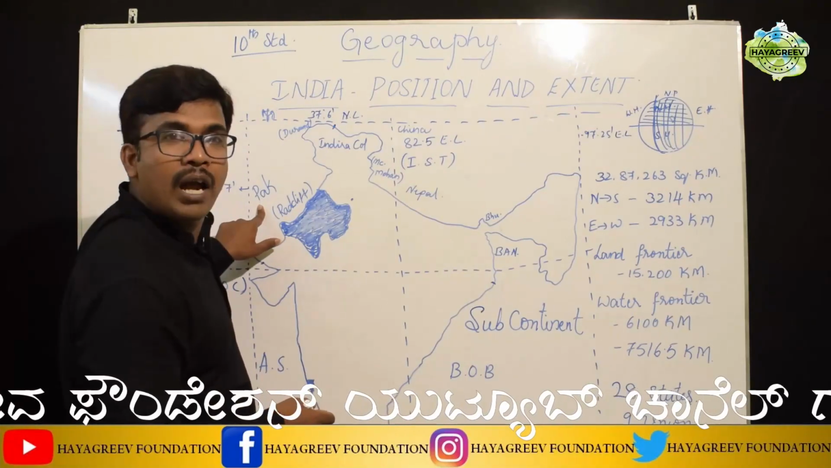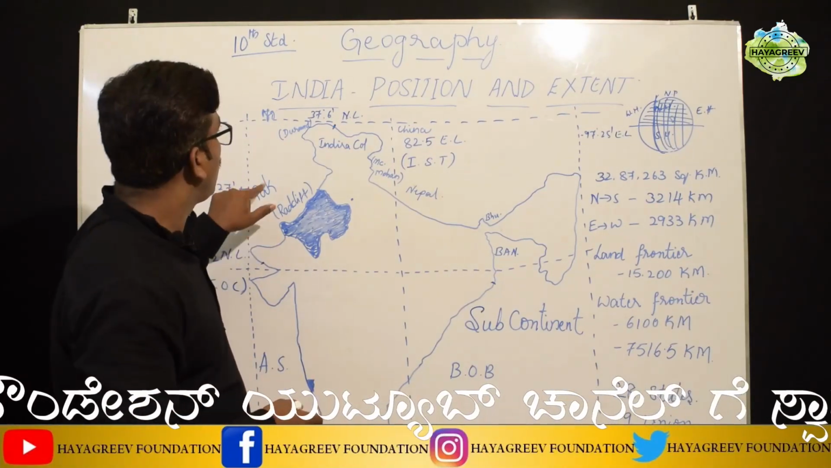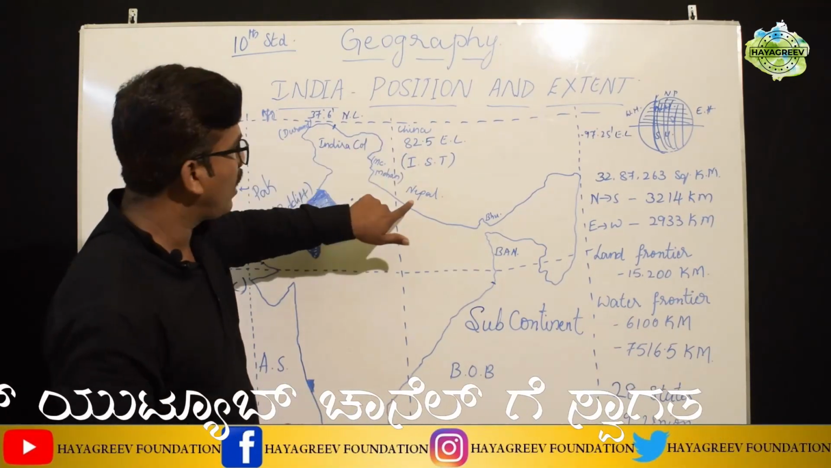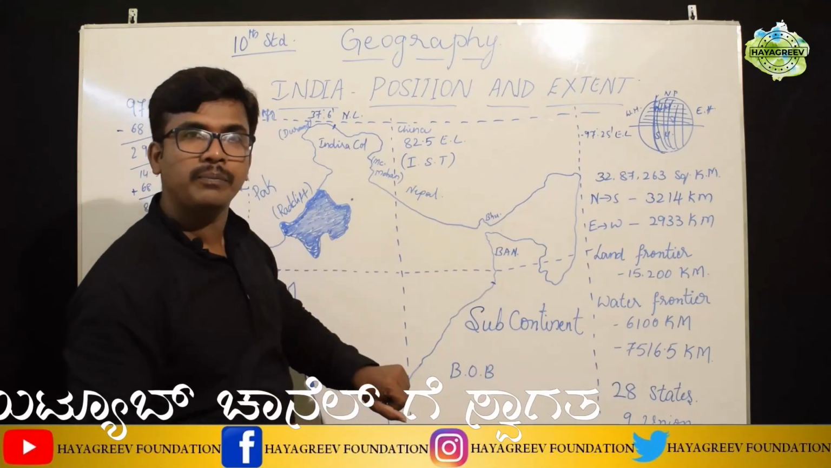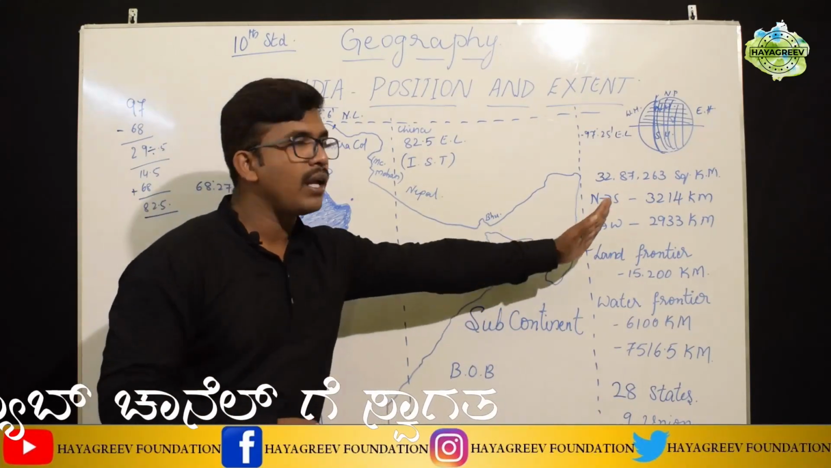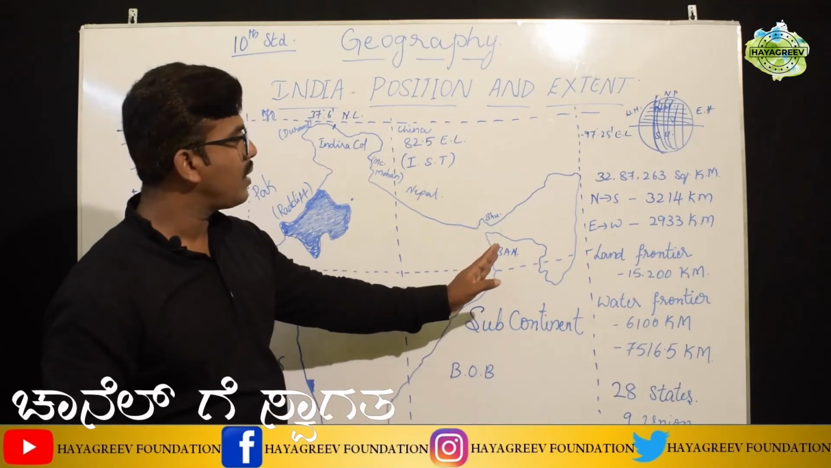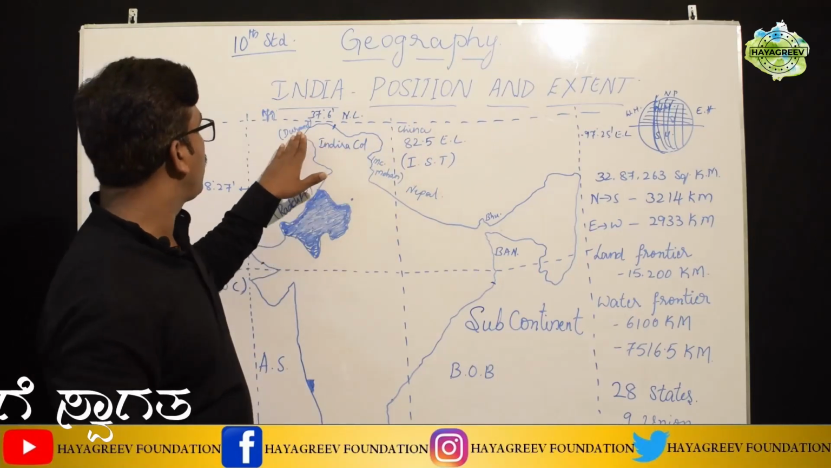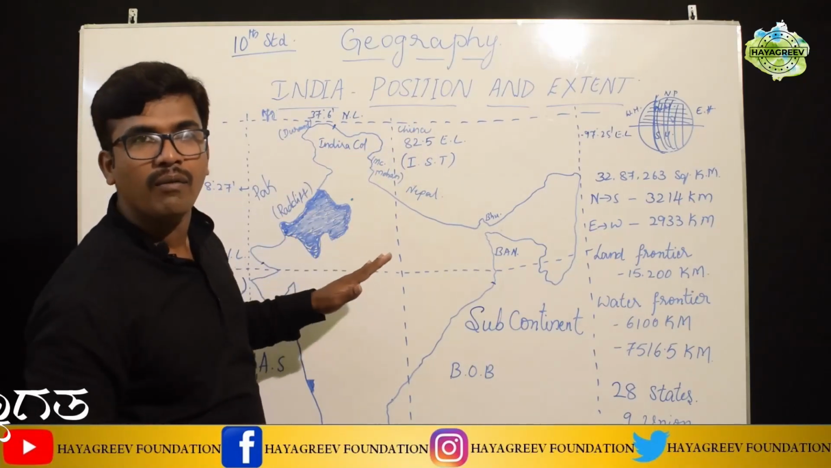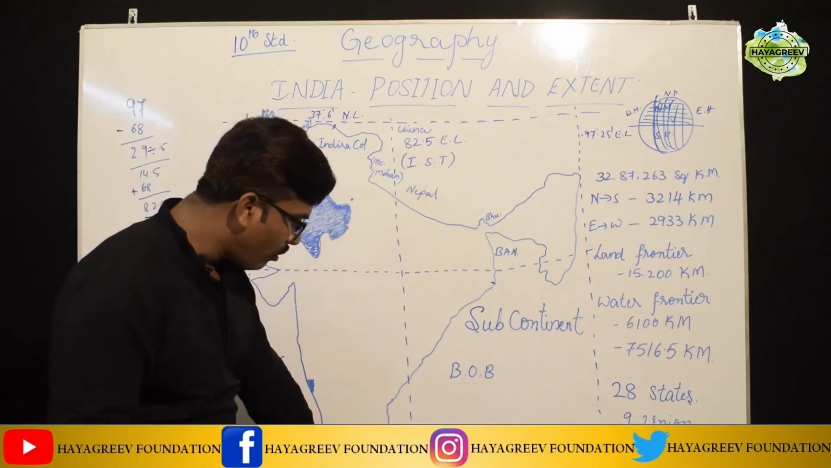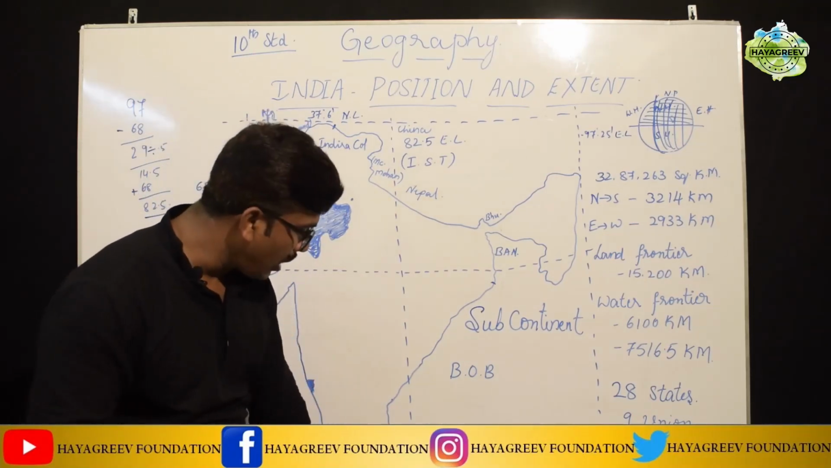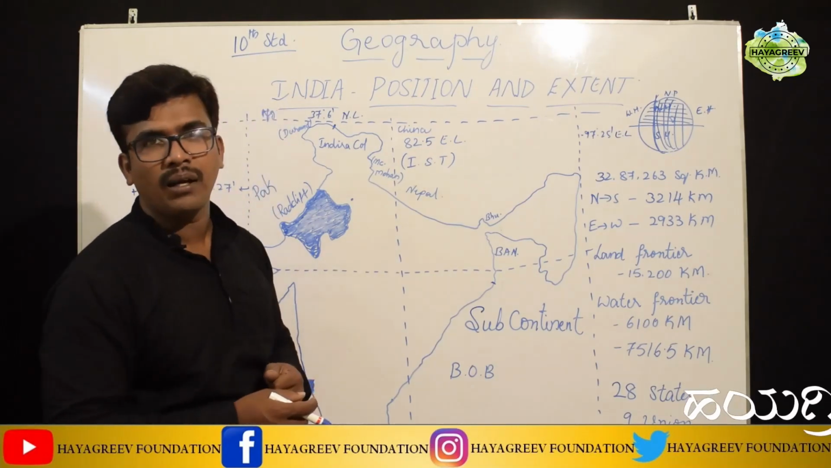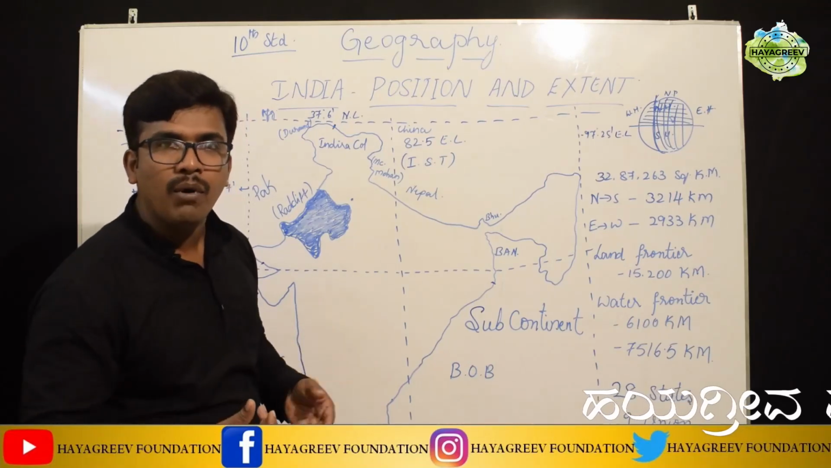You know that here we have Pakistan, Afghanistan, here China, Nepal, Bhutan, Bangladesh, Myanmar. So on the north side we have Bangladesh, Myanmar, Bhutan, Nepal, China, Afghanistan and Pakistan, and on the south side we have Sri Lanka. But Sri Lanka is not attached to India's mainland. It is separated by some water bodies.